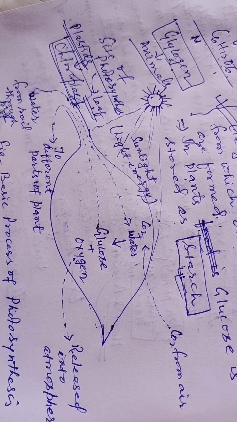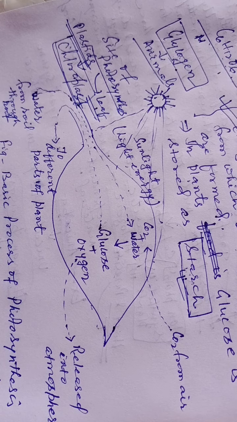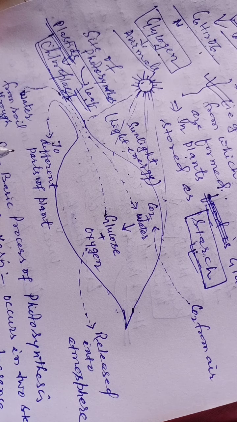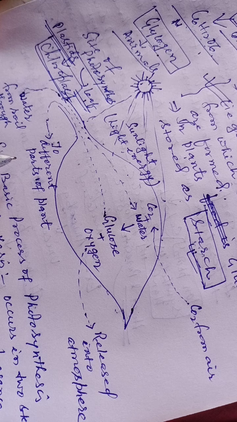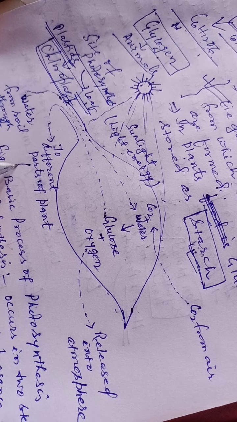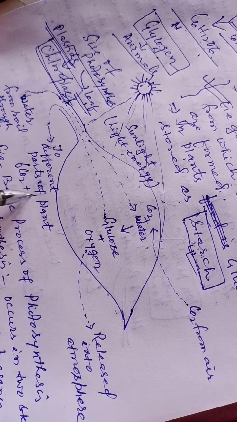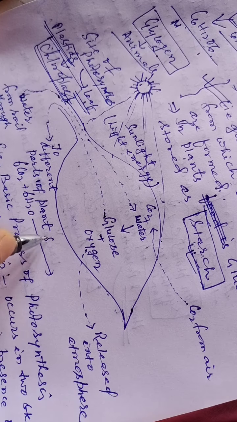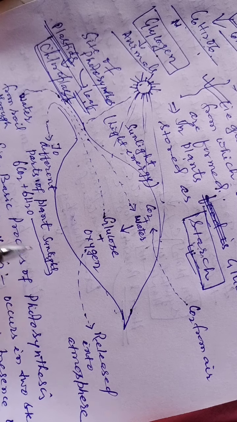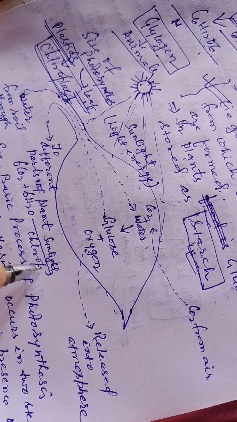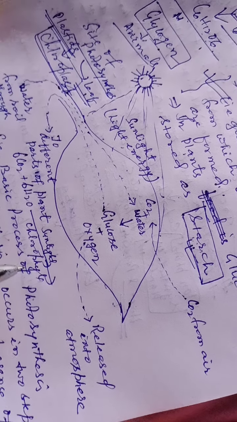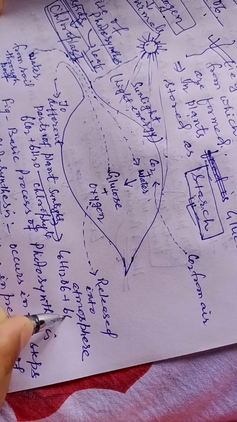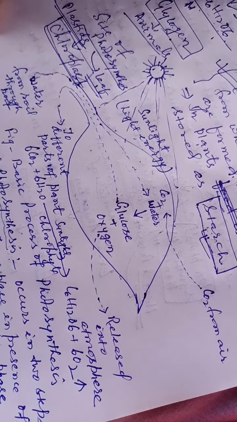Now you know that for raw material, here I am writing the reaction, or the equation: 6CO2 plus 6H2O, sunlight, chlorophyll, gives C6H12O6 plus 6O2, oxygen is released as a byproduct.